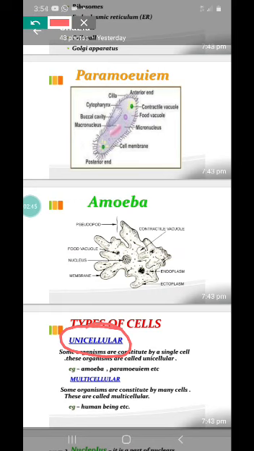They are called multicellular organisms. Those which have more than one cell in their body are multicellular organisms. Clear? Paramecium is an example of a unicellular animal. Amoeba is yet another example of a unicellular animal.